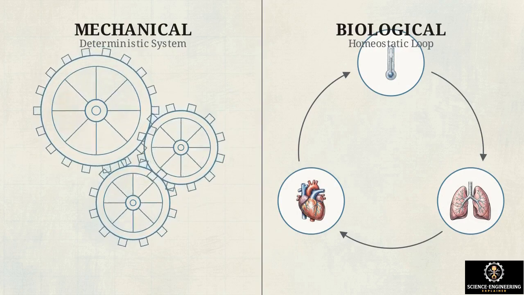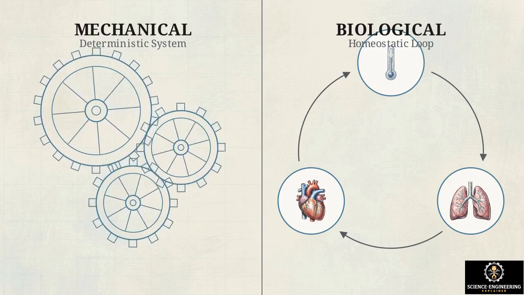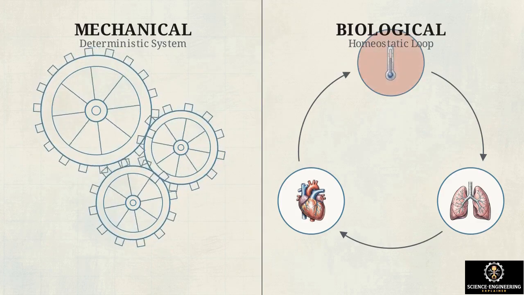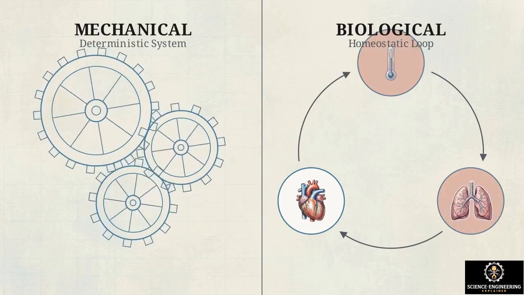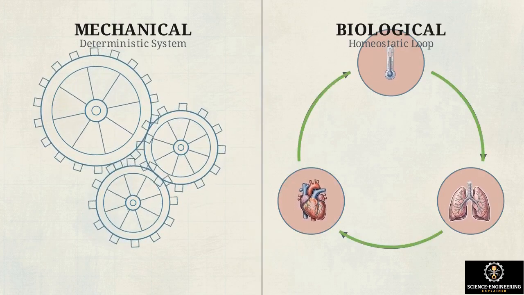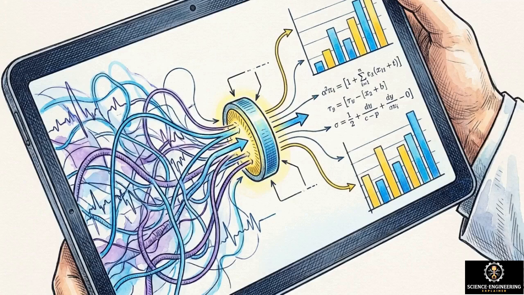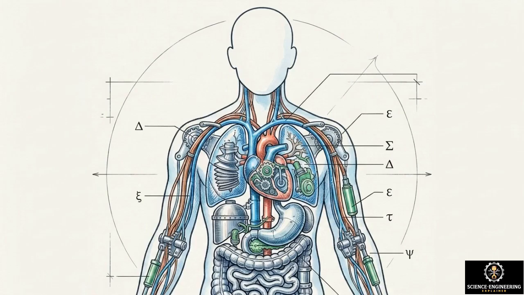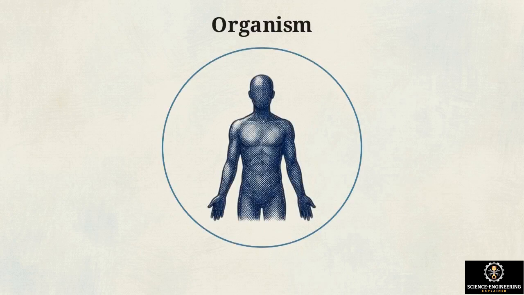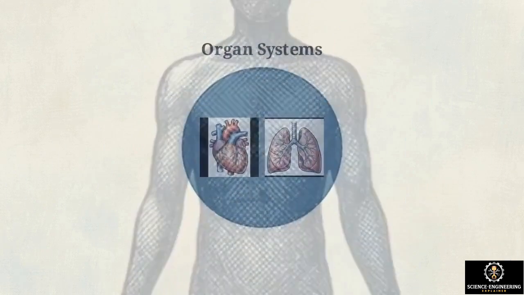A standard mechanical system is largely deterministic and predictable, but a human body relies on tight homeostatic feedback loops to constantly regulate variables like body temperature, oxygen saturation, and blood pressure in response to changing environments. The engineer's job is to take those qualitative, shifting physiological behaviors and translate them into quantitative, solvable equations. Extracting reliable data from a living human requires reverse engineering the body as an integrated electromechanical system.